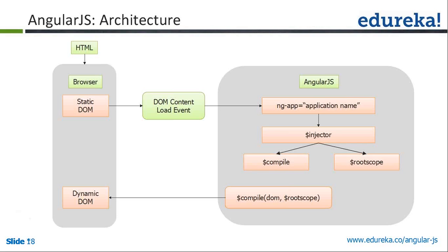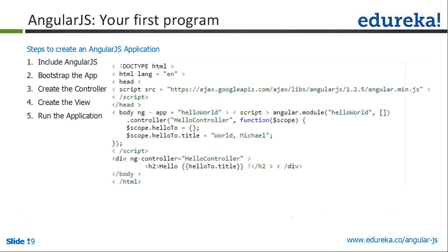Whenever we render our application in the browser, the static DOM element is picked up from ng-app. Whenever we start our application, we mention ng-app, and that is considered the root of this application. Once the root is loaded, it takes your static DOM, puts in all the scope variables you mentioned, and compiles it. The compiler takes your scope objects and rootScope objects, adds them to your DOM, and makes it dynamic. That's why you can do ng-click, ng-mouseover, everything. It is converting your static DOM into a dynamic one.